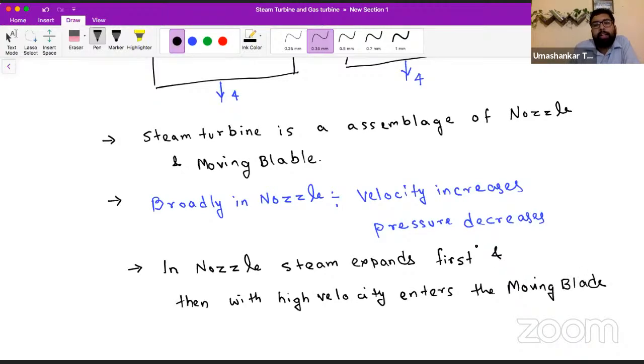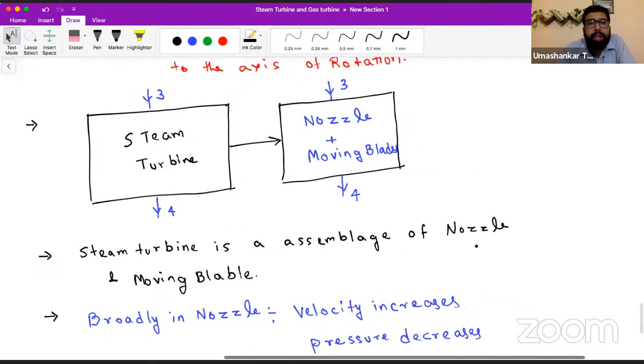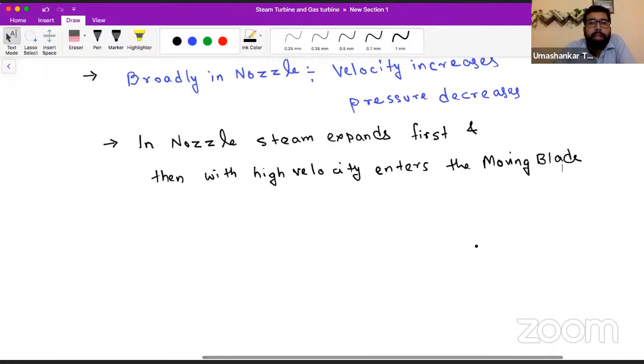Now see, unfolding is taking place from point 3, the steam turbine. In the previous paper, we saw that at 3 the steam just enters the steam turbine and some work is created. Now it will first enter the nozzle, where expansion of steam takes place, so its pressure decreases and its velocity increases, and then it goes to the moving blade.